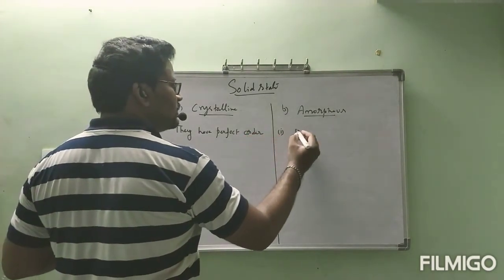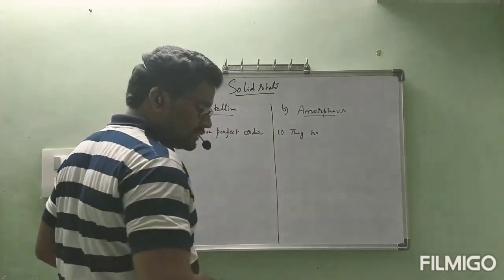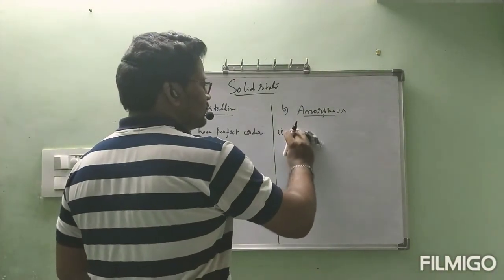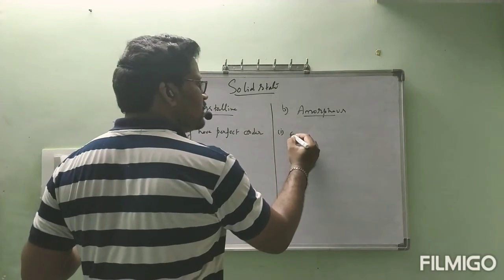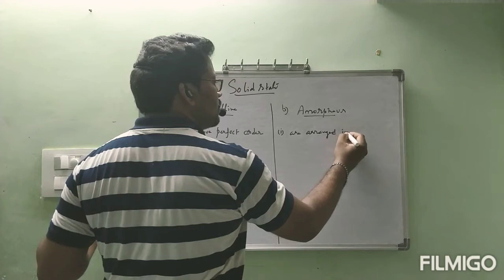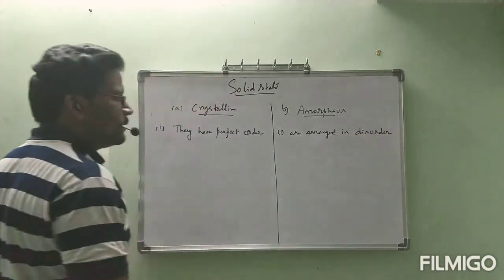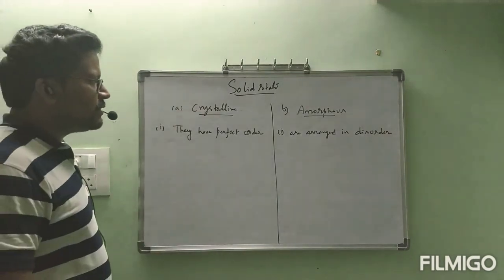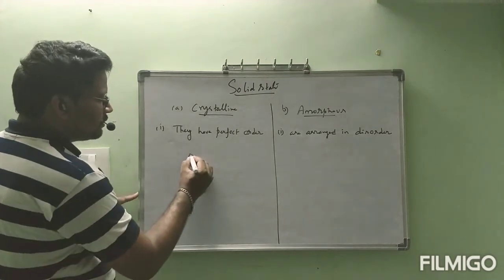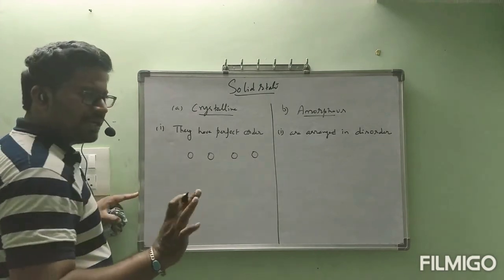Under amorphous, the particles present in amorphous solids are arranged in disorder. So what is this perfect order and what is the disorder? For example, let us consider NaCl.